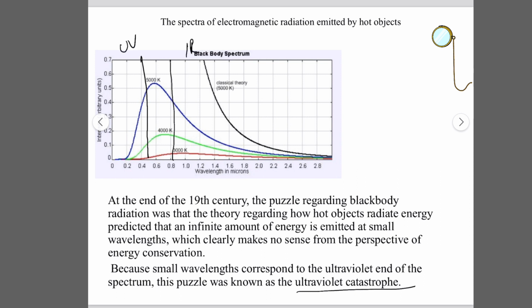So we can see that in the ultraviolet region this curve goes down. This is known as the ultraviolet catastrophe. Here, as the frequency increases, because the wavelength is decreasing, according to the classical theory the intensity increases with the increase of frequency, but this clearly makes no sense from the perspective of energy conservation.